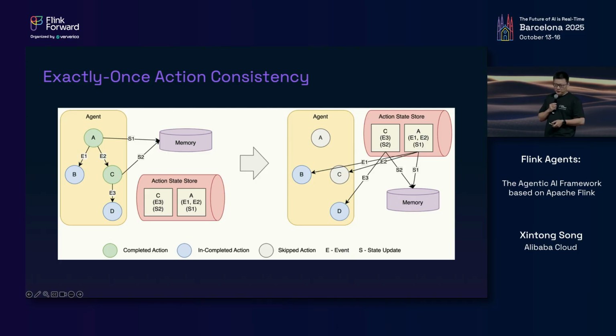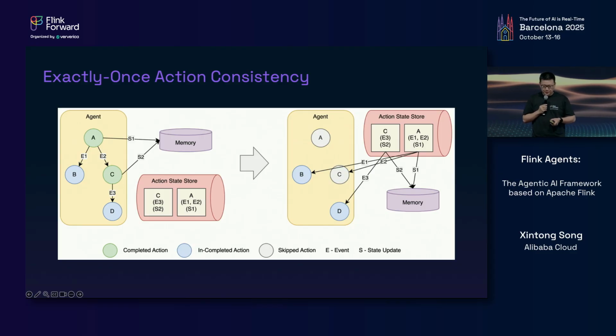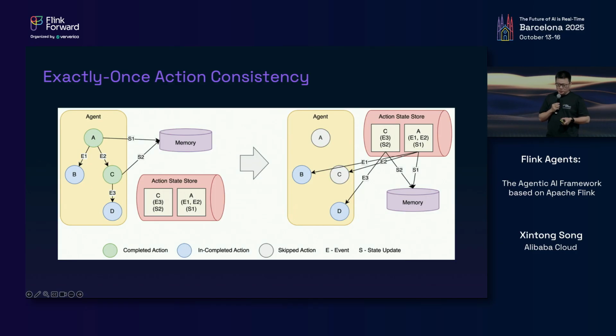Here in this example, we have an agent that contains 4 actions. Action A is completed. It has a change S1 to the memory, and it has also emitted 2 events, E1 and E2. And we store that information into the action state store. Events E1 and E2 will also trigger actions B and C. While B is still in progress, C is also completed. It makes an update S2 to the memory and also emits the event E3, which should trigger action D. So we also record that information into the action state store.